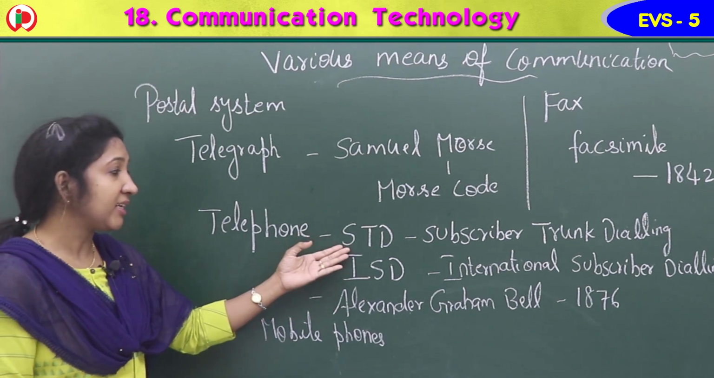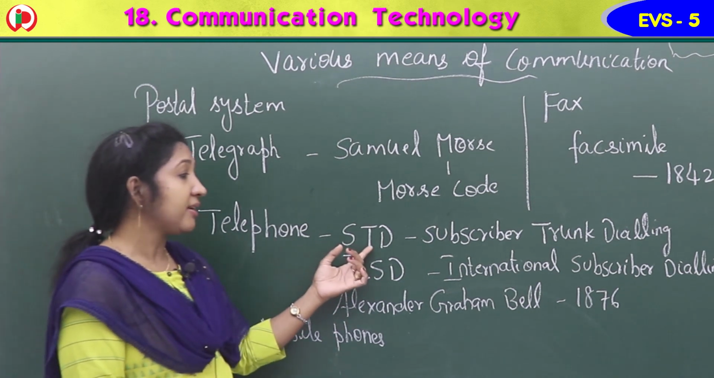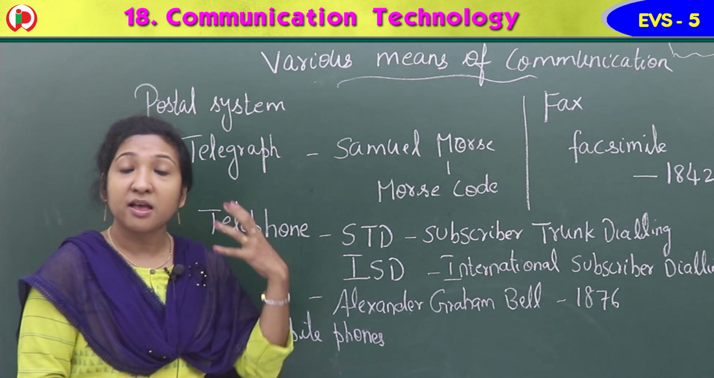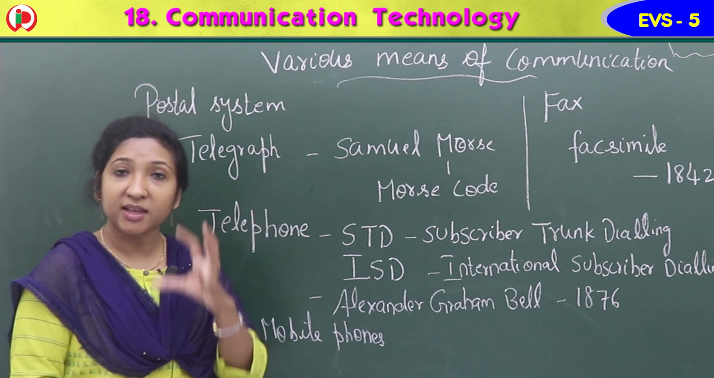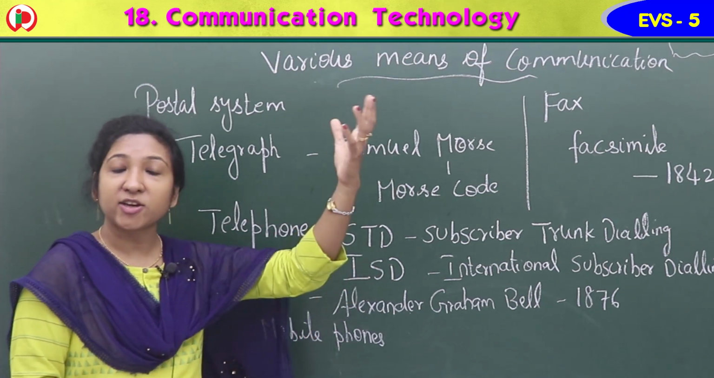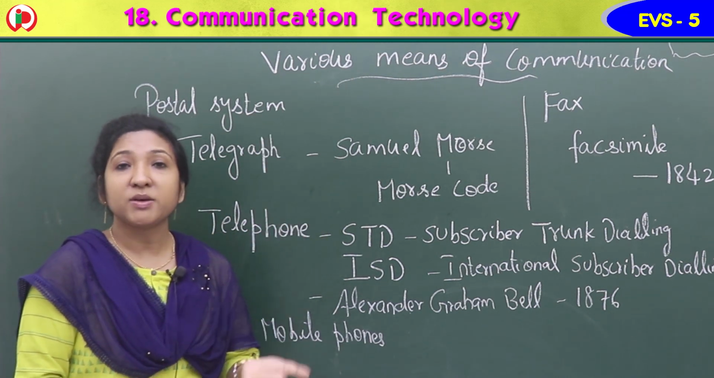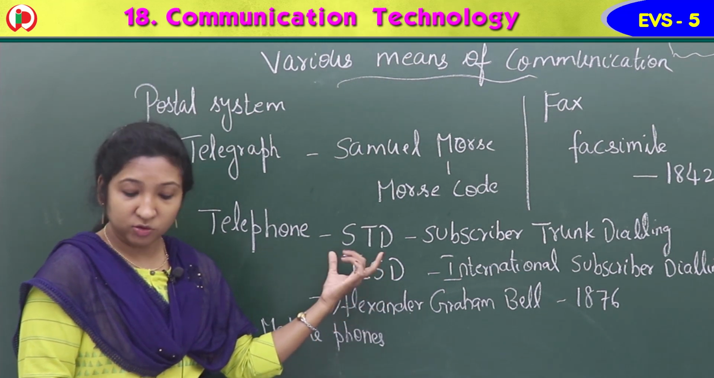It has two facilities, STD and ISD. STD is subscriber trunk dialing, which means if this facility is there in the telephone, we can talk to a person within the country itself, wherever they are. ISD is international, meaning those who are staying outside our country. If we have this facility, we can talk to those persons through the telephone.